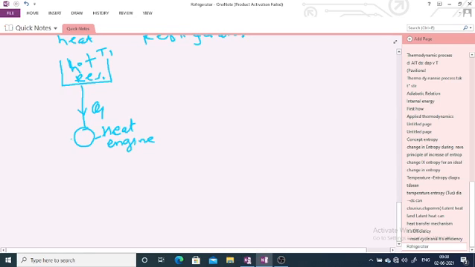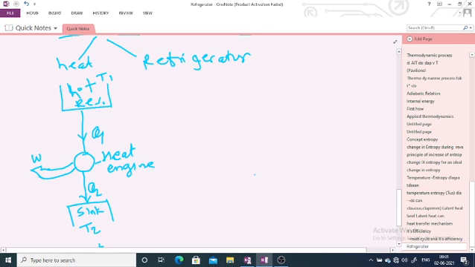It does some external work. W is the external work done. Then the remaining part of the heat, Q2, is rejected to your sink. That sink has the temperature T2. Here T1 is greater than T2. This is a heat engine, represented graphically.